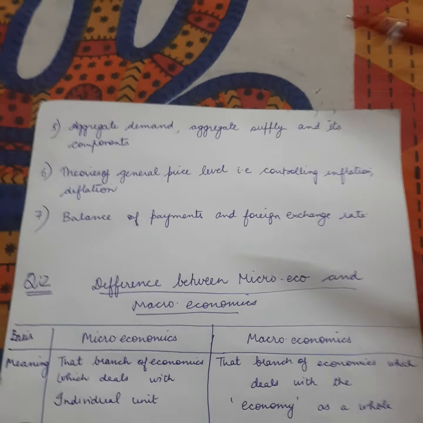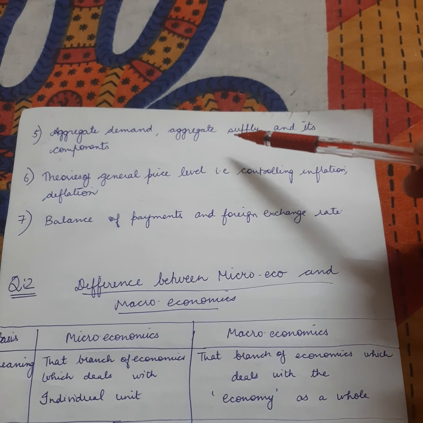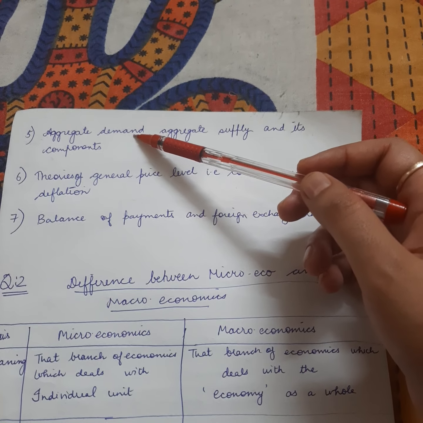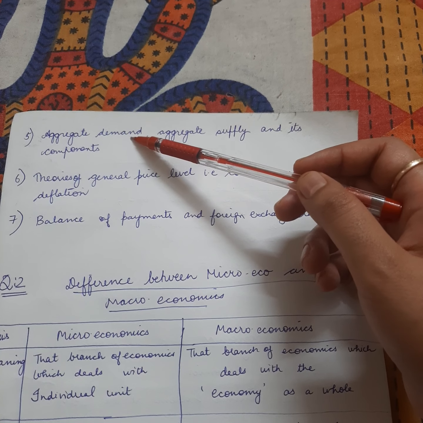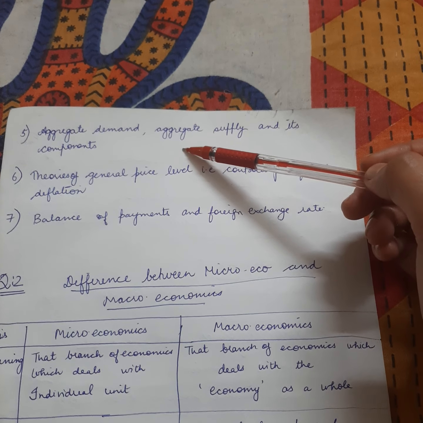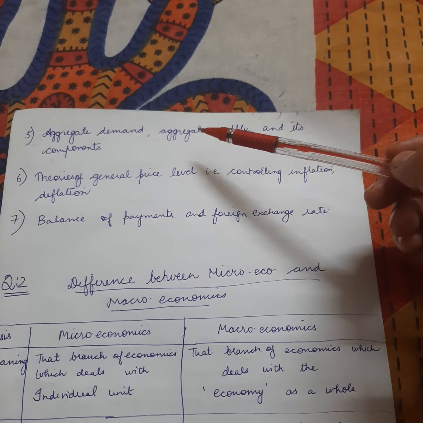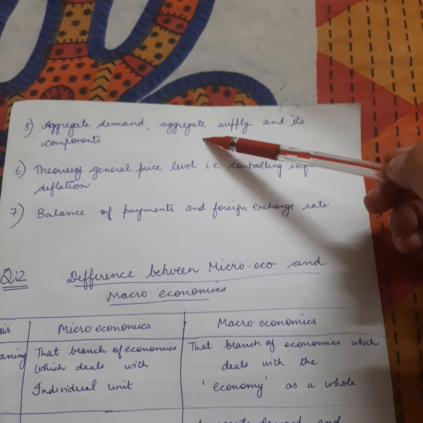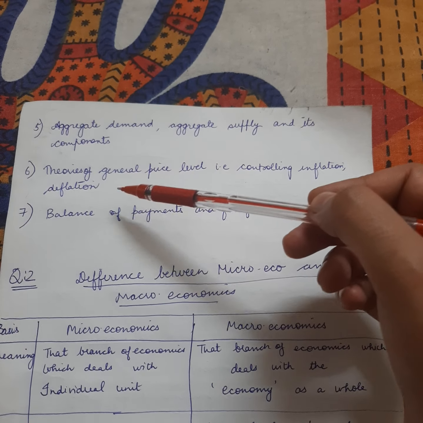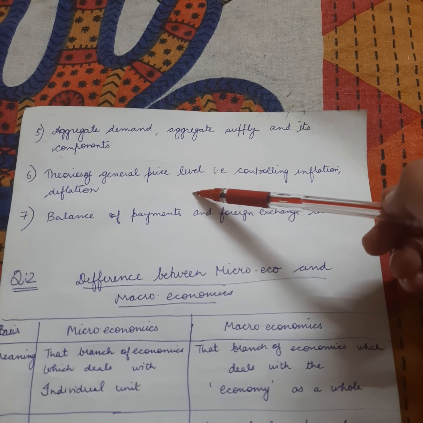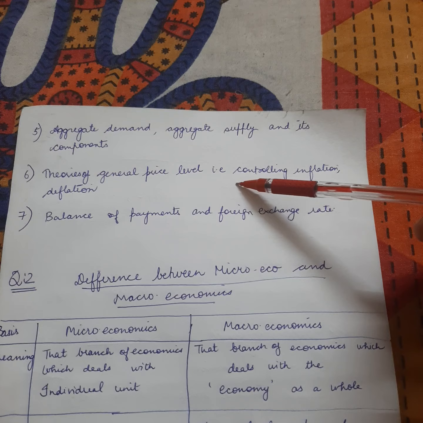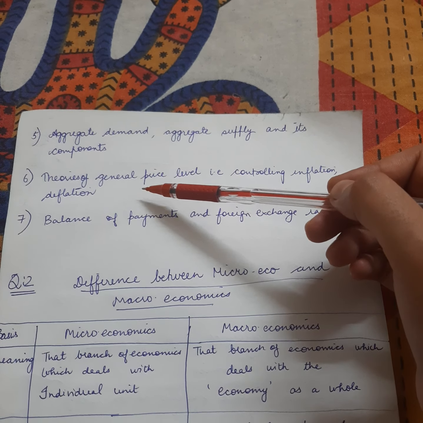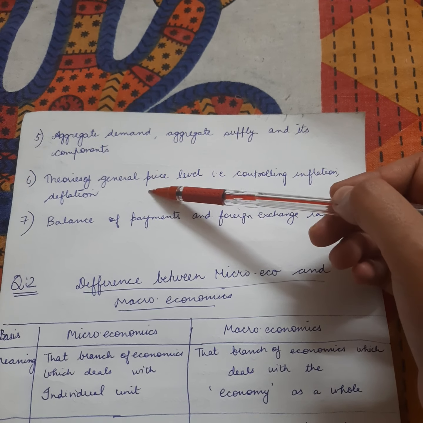The next scope of macroeconomics is aggregate demand, aggregate supply and its components. Aggregate demand is the demand at the level of economy as a whole, and similarly aggregate supply is the supply of all goods and services at the level of economy as a whole. The sixth one is theory of general price level. Now, how is price controlled? How is inflation controlled? How is deflation controlled? It's also a matter of macroeconomics.